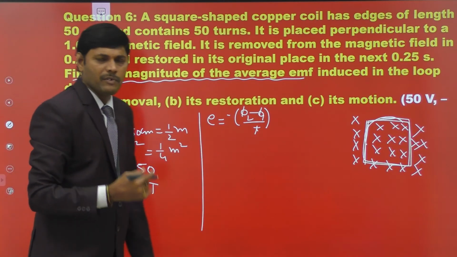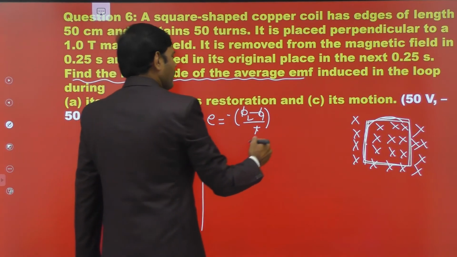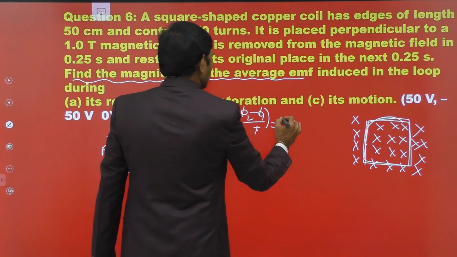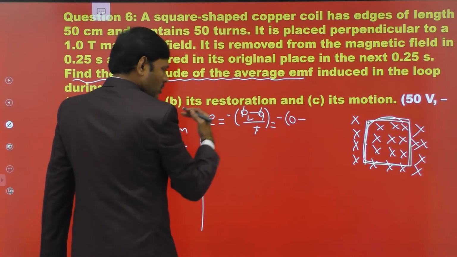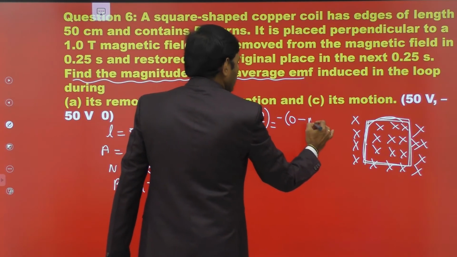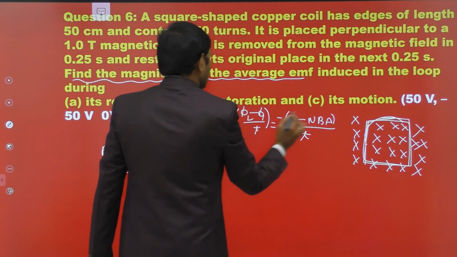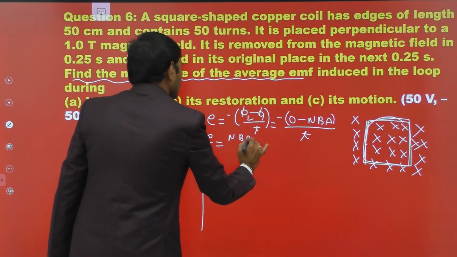Induced EMF is given by Faraday's second law, minus phi 2 minus phi 1 by time taken. When the coil is removed, phi 2 is 0. When it is inside the magnetic field, phi 1 is equal to NBA.